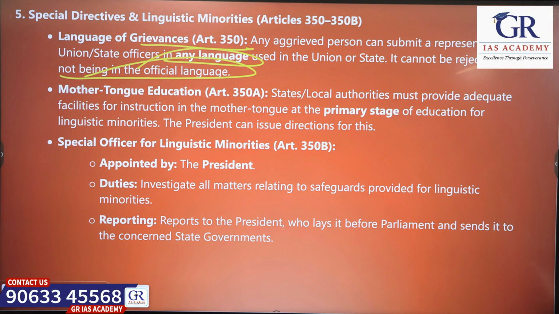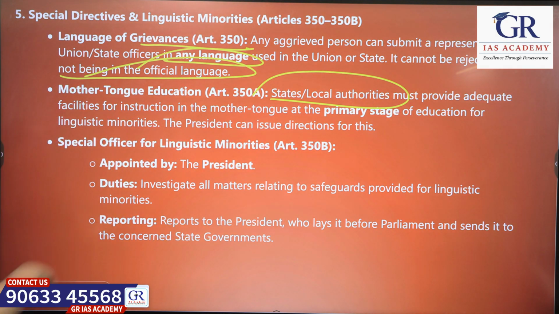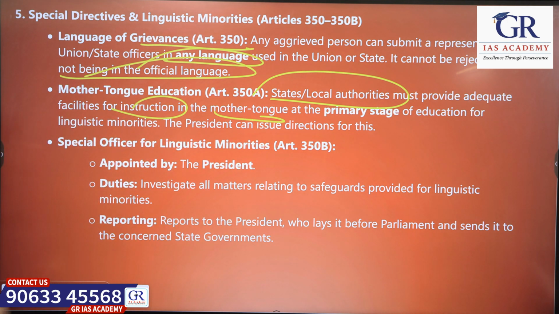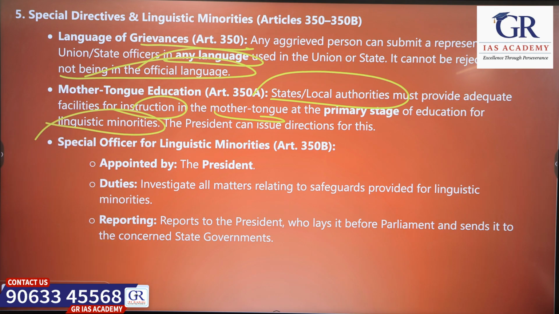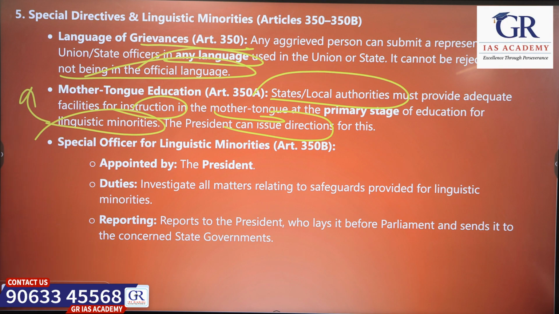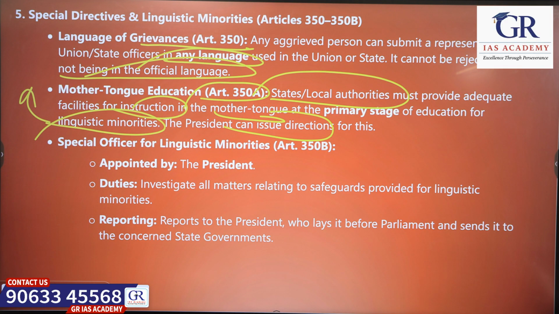Okay, fine. What about mother tongue education? States or local authorities have to provide for instruction in the mother tongue at the primary education level for linguistic minorities. The president can issue directions for implementing teaching in the mother tongue. This is protected by Article 350A for linguistic minorities.